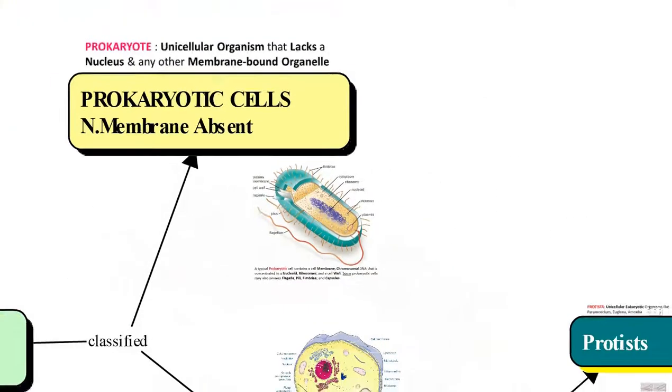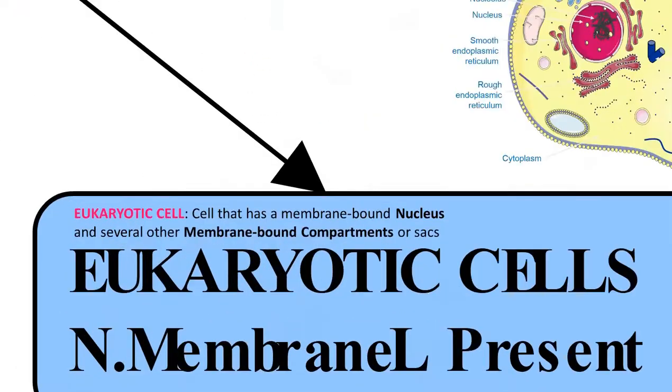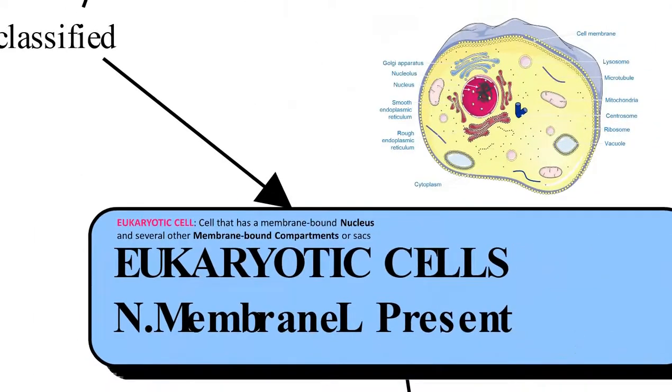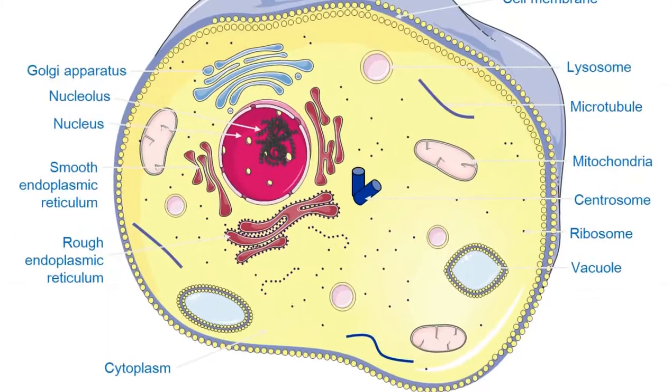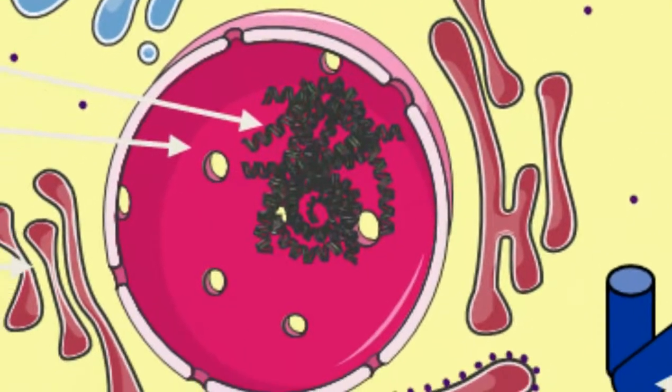Coming to the eukaryotic organisms, these cells have a membrane-bound nucleus and several other membrane-bound compartments or sacs. In eukaryotic cells, we will see a well-defined nucleus.